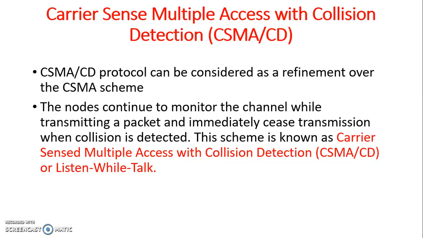If there is a collision, the frames are sent again. That is, the nodes continue to monitor the channel while transmitting a packet and immediately cease or abort the transmission when a collision is detected. So this technique is called CSMA with collision detection, or you can say listen while talk.